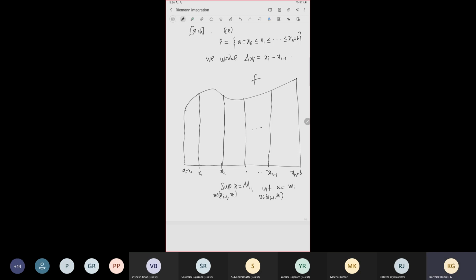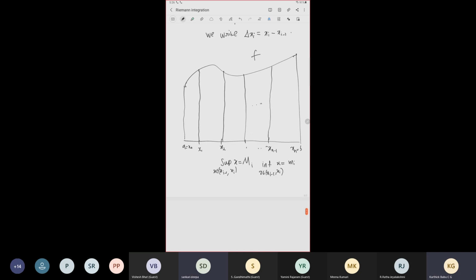Capital Mi is the supremum of f of x, and small mi is the infimum of f of x. We are going to draw a rectangle of that height. Here the supremum is attained at this point. So this is capital M1 and this is little m1.